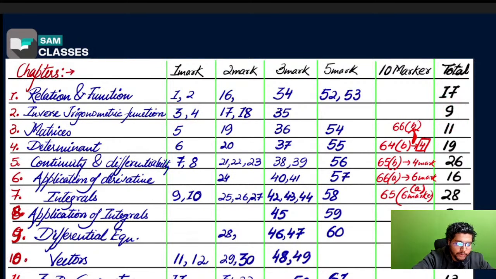You can do the vectors, you can score 12 marks from there. Now coming to probability, again they have increased the marks, but the chapter is very easy. If you understand how to solve it, like the Bayes theorem, binomial, it will be done. So one question will be there like that. So it will be very simple.